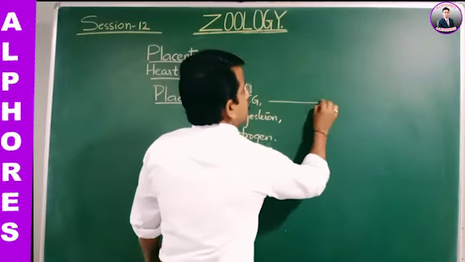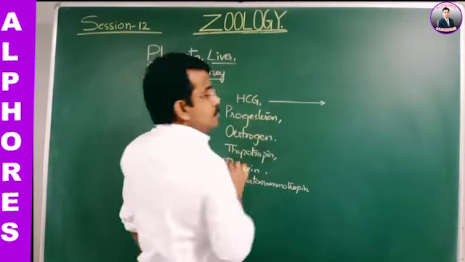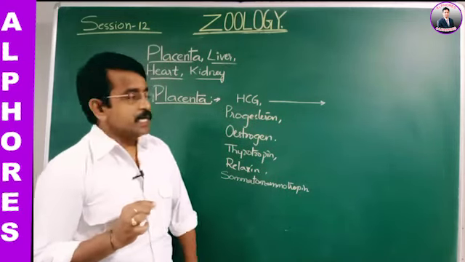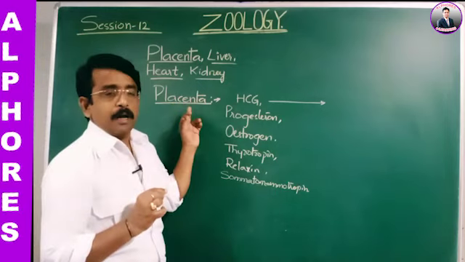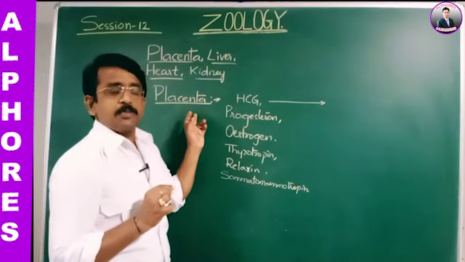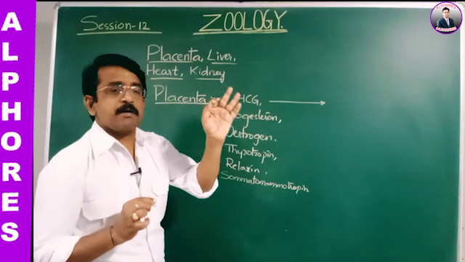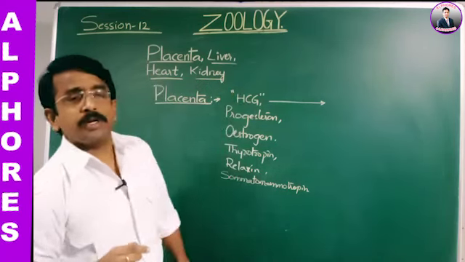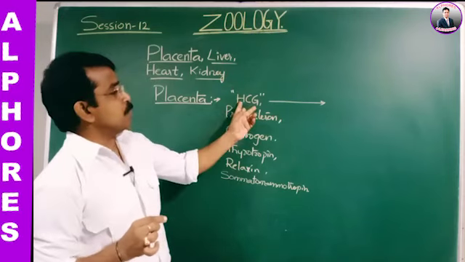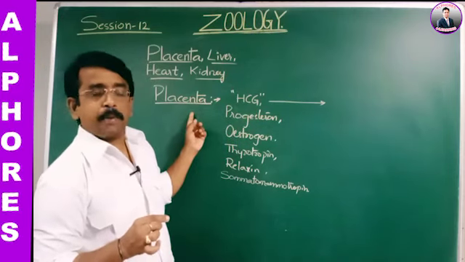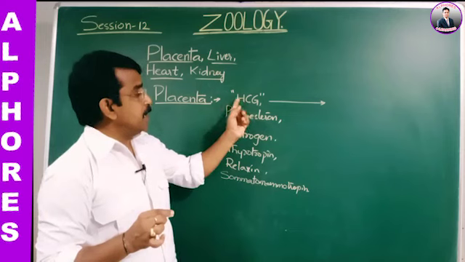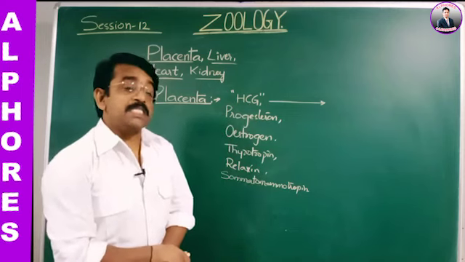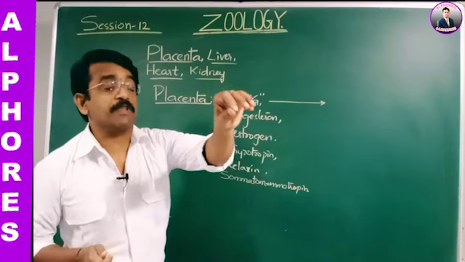Human chorionic gonadotropin is secreted from the placenta, such that this human chorionic gonadotropin maintains the corpus luteum for the secretion of progesterone.